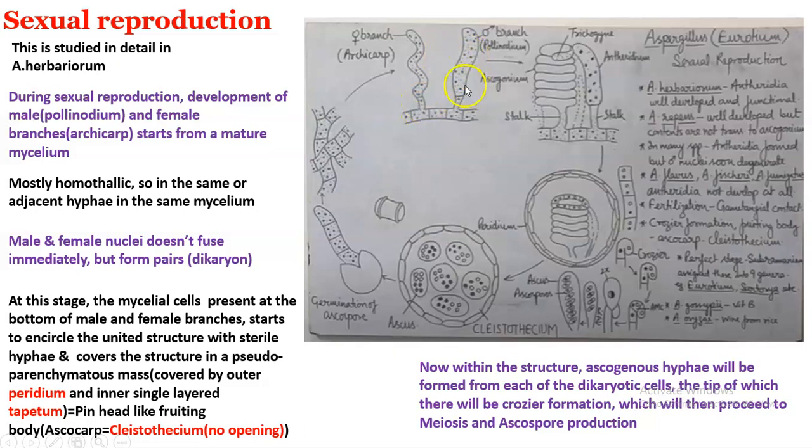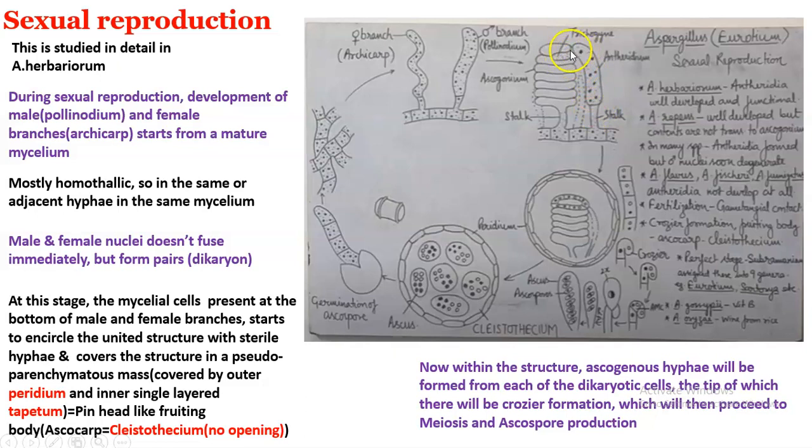Comparing that with the male branch, the pollinodial branch, there is only one septum, so two cells. The top cell acts as the antheridium, which is also multinucleate, and there is a bottom stalk cell. As time progresses, the archicarp coils tightly, like a spiral or a spring, like a screw. Completely coiled, only the top area, the trichogyne, will be visible, to which the antheridial branch will come and attach.